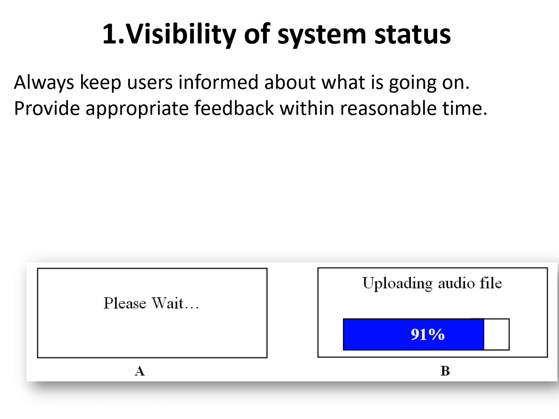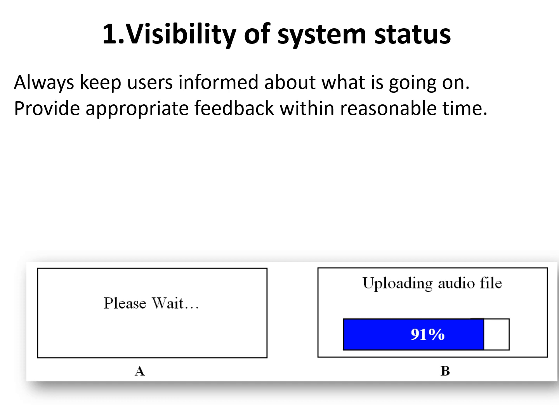It says, always keep users informed about what is going on. Provide appropriate feedback within reasonable time. Actually, when the user uploads an image for cropping, he or she needs to wait until the image appears on screen with the square box. Depending on internet speed, this load time varies for many users. There is no way for the user to know if he needs to wait or continue to the next page.